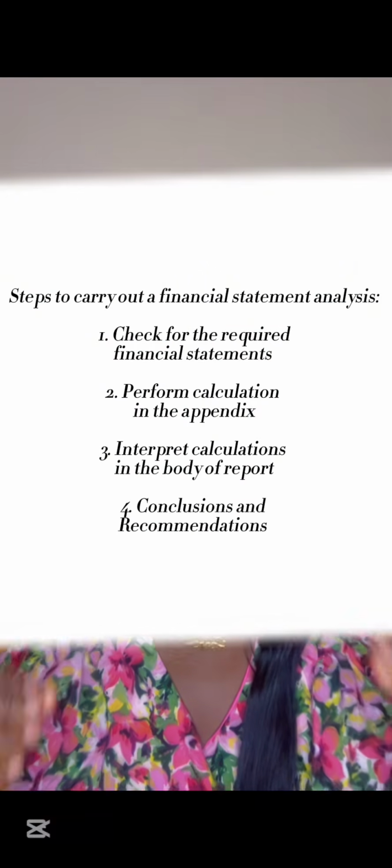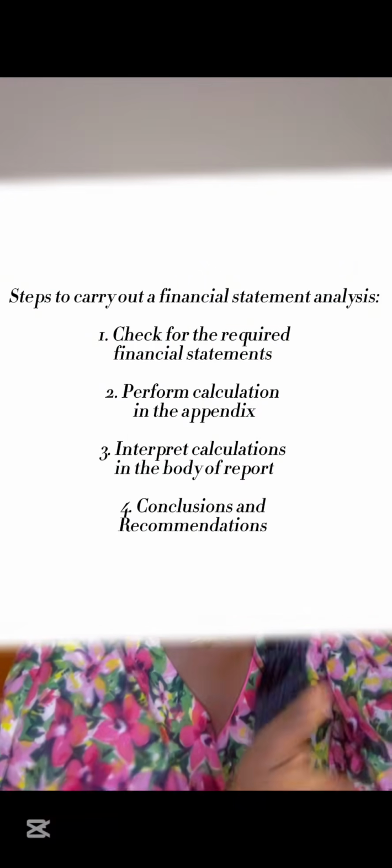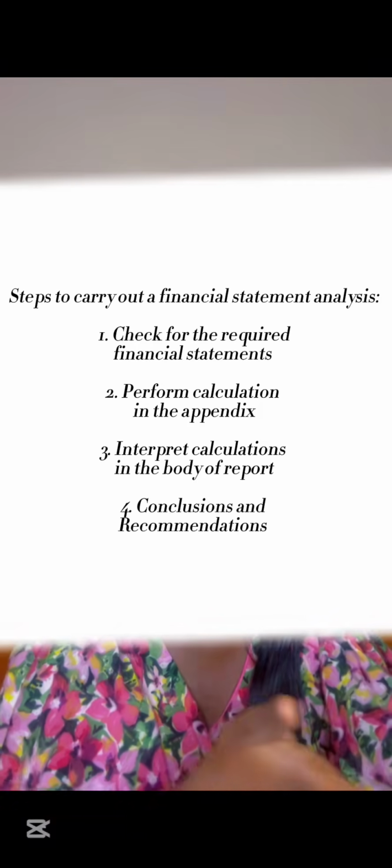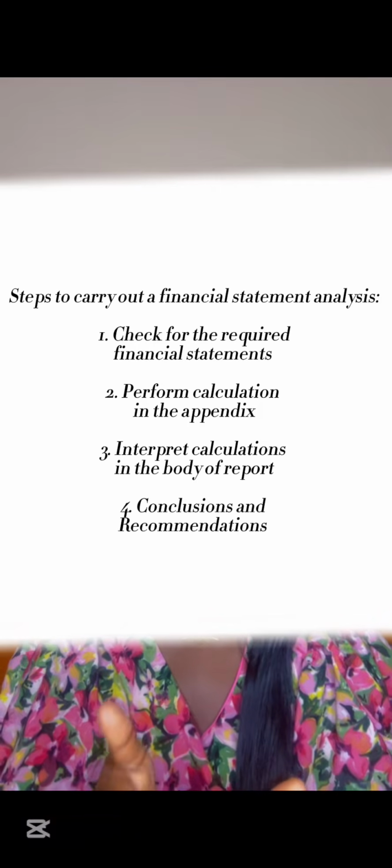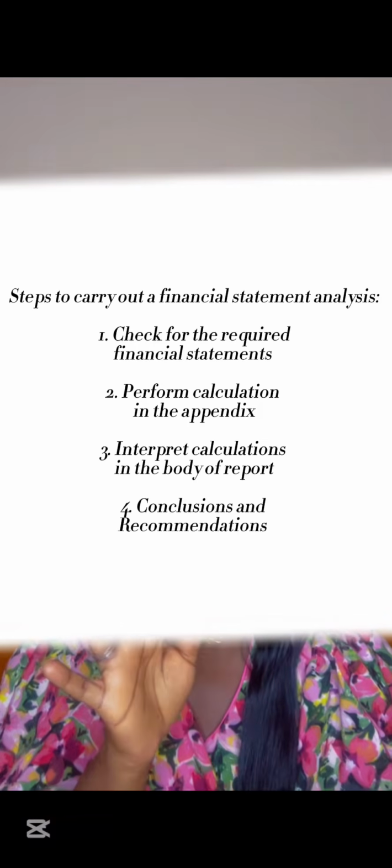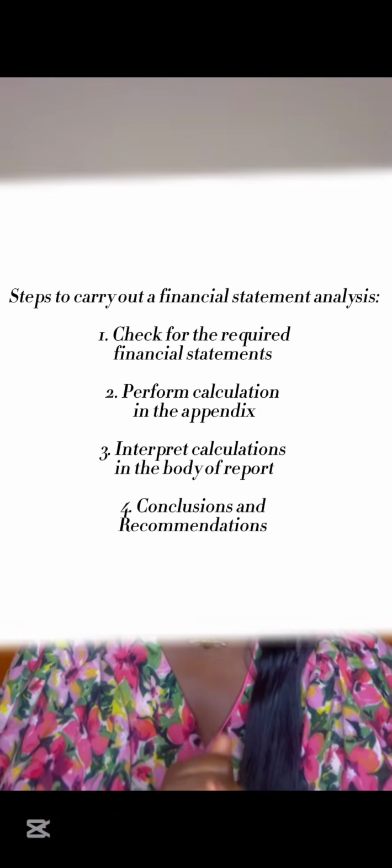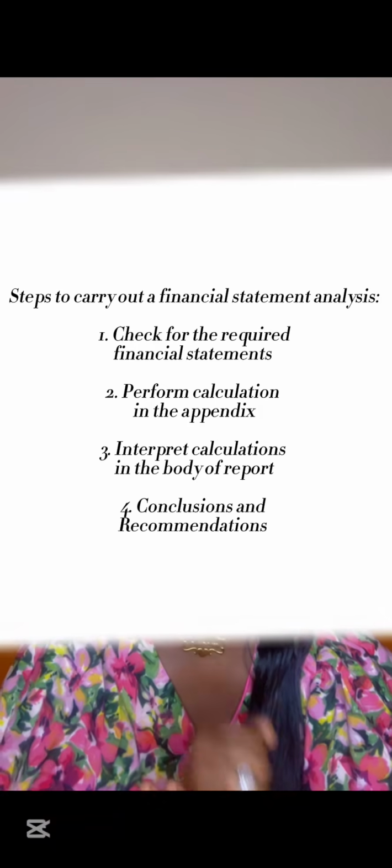Let's just recap. The first thing is check for the financial statement that you're going to need. The next thing you do is perform the calculations in the appendix. When you are done with that, go to the body of your report and interpret. And finally, include conclusions and recommendations.